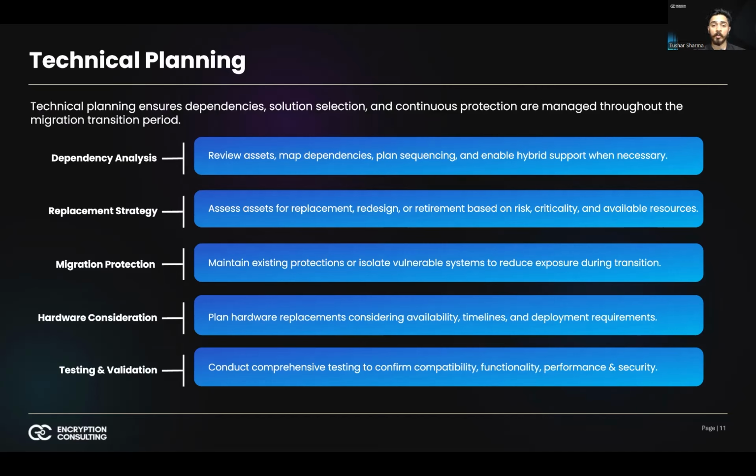This decision is not purely technical. It considers the asset's business criticality, the sensitivity and longevity of data it protects, the potential impact of failure or compromise, the cost or feasibility of upgrading versus rebuilding, and the organization's broader modernization strategy. In many cases, PQC migration presents an opportunity to improve architecture rather than simply swapping algorithms. Organizations can implement crypto agile frameworks, systems that are designed to accommodate future algorithm changes without structural redesign. Prioritizing crypto agility reduces the likelihood of repeating large-scale transitions in the future.